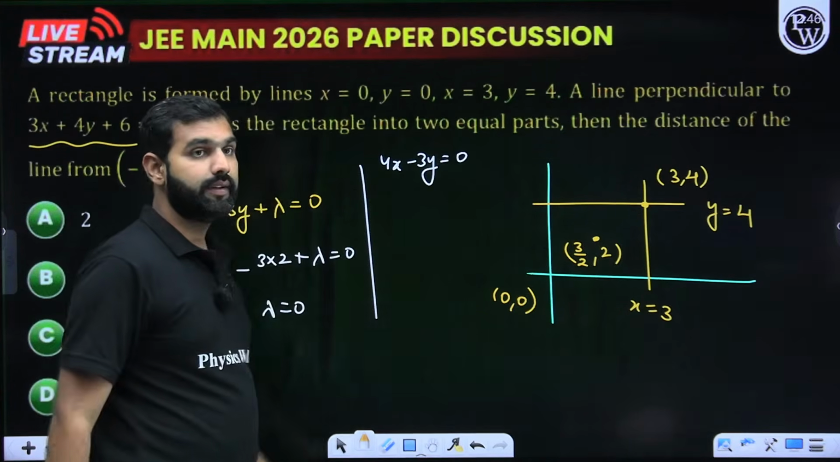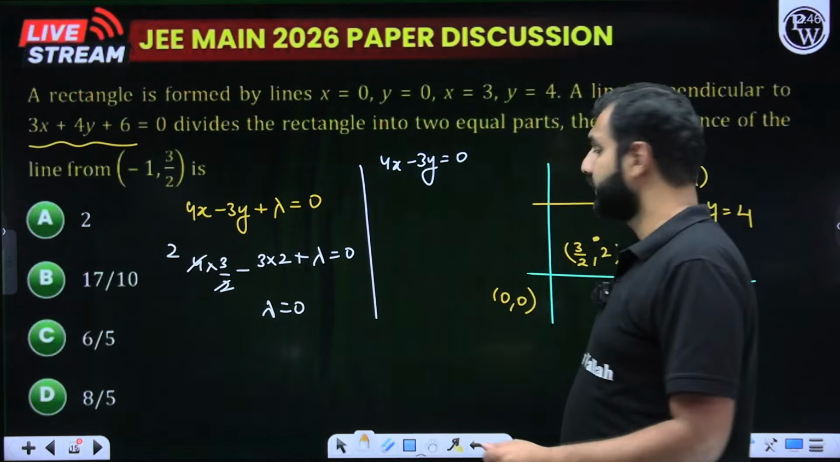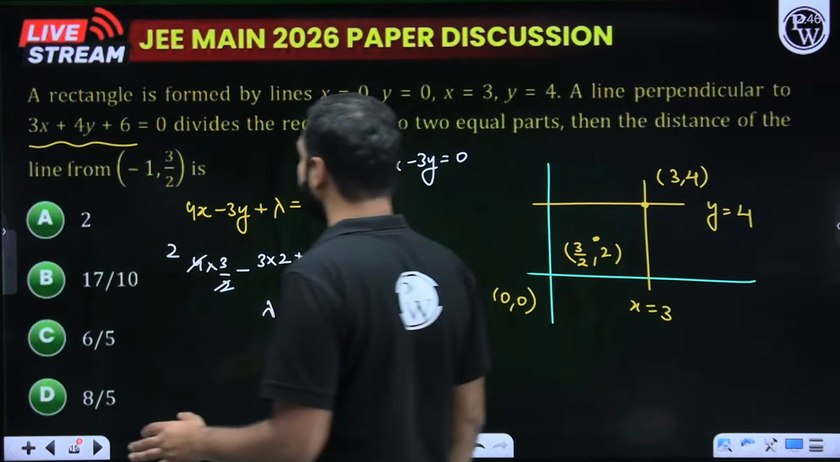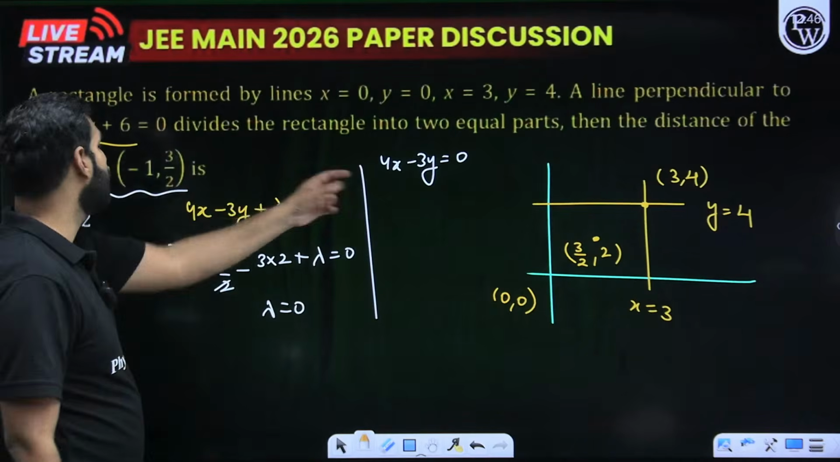Now, what are we told? The second part of this question, pretty simple one. They are asking you to use the distance formula. That's great, Sailesh. I'm glad that you answered it. So, the distance of this line from (-1, 3/2).